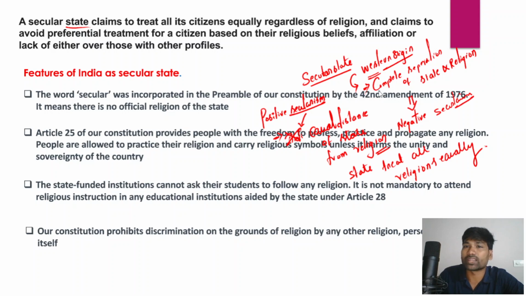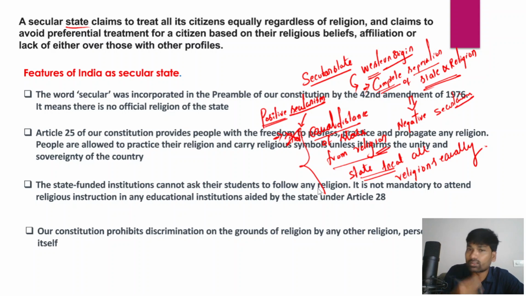I hope it is very clear for you. So Western secularism is complete separation of state and religion, but on the other hand positive secularism, or the Indian form of secularism, is equal distance of the state from all religions, and the state treats all religions equally. So that is the basic difference.